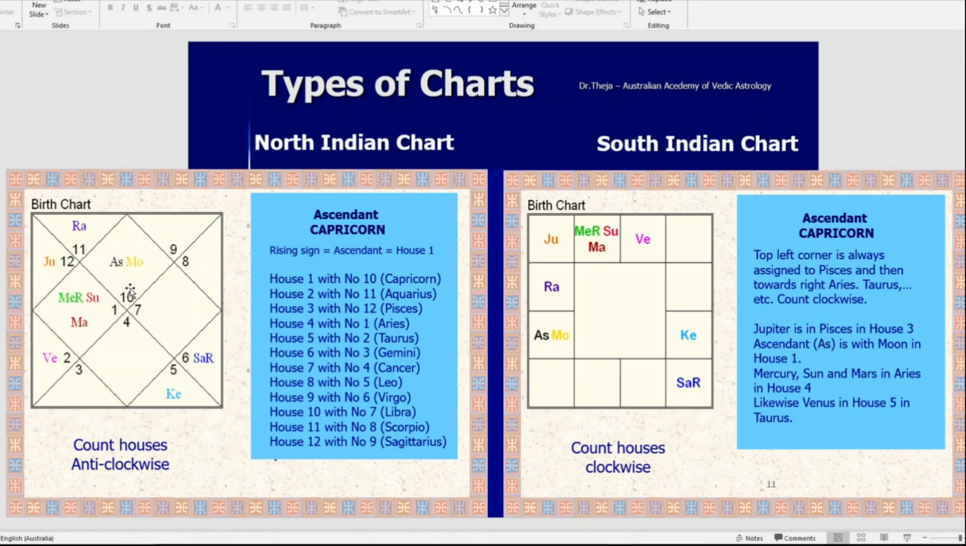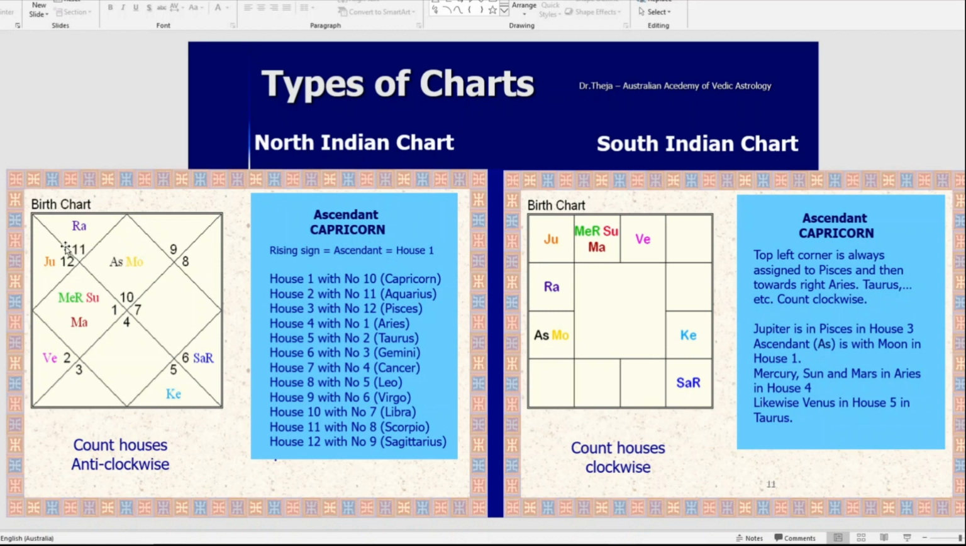So don't get mixed up with the number. The number doesn't mean the house number, it is the zodiac sign number. The first house, look at this table, first house with number 10, that is Capricorn. So we go anti-clockwise, I said. When we go anti-clockwise, the second house, I have assigned number 11. It comes automatically in software. House 2 with number 11, Aquarius. That is the next zodiac sign.